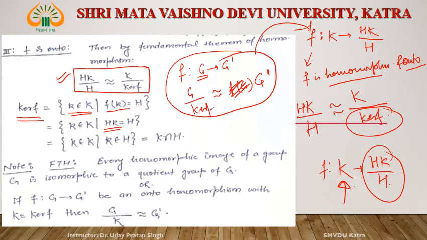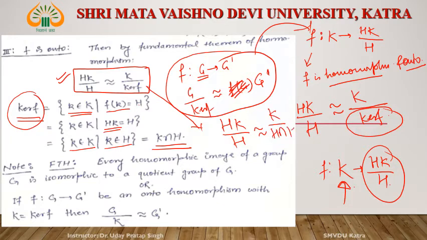It implies that k belongs to capital K and k belongs to capital H. It means that k belongs to H intersection K. It means kernel of F is H intersection K. Then this statement: HK by H is isomorphic to capital K by H intersection K. And remember that this theorem we will use in our next lecture, or next to next lecture, when we will prove the Jordan-Holder theorem, right? Remember this result.